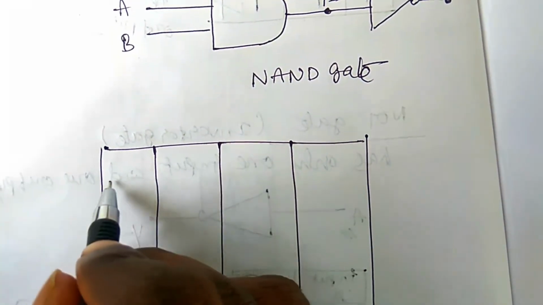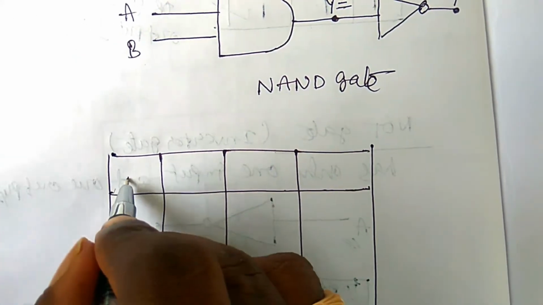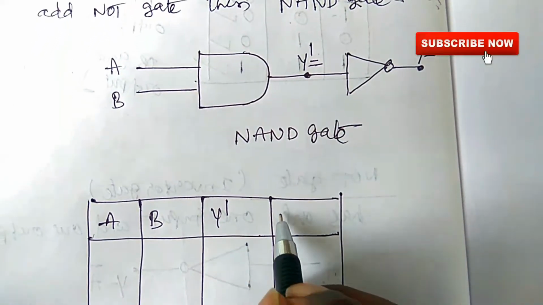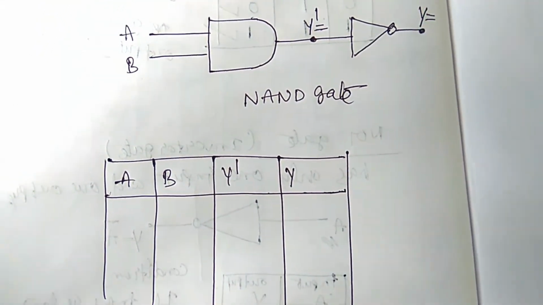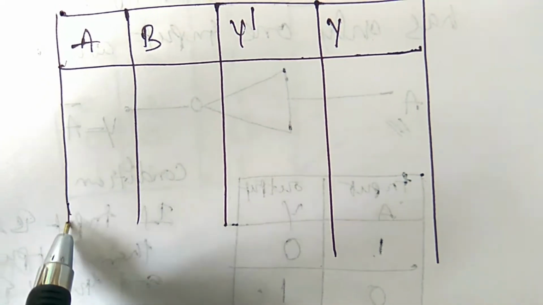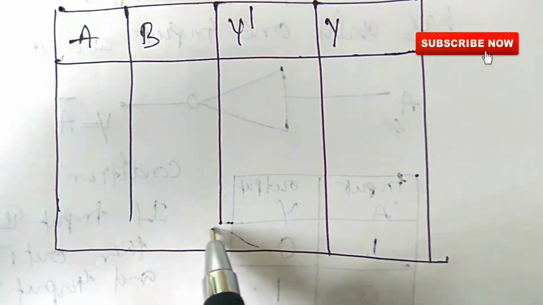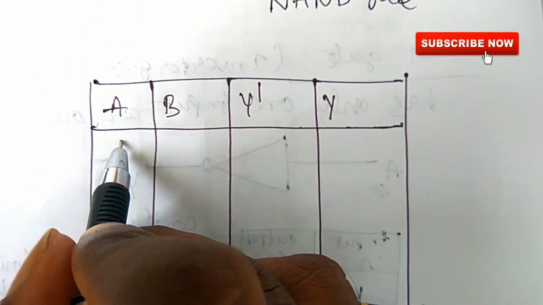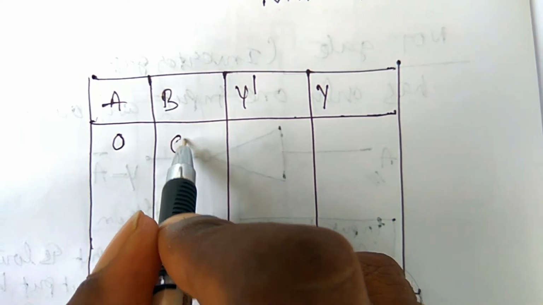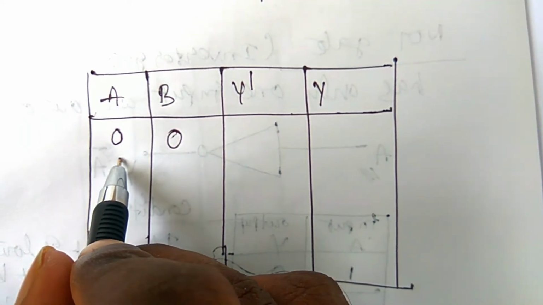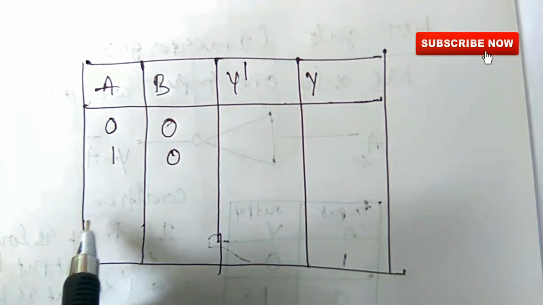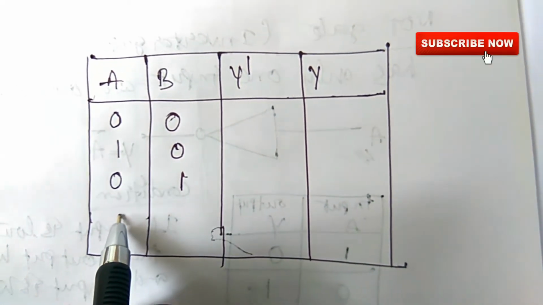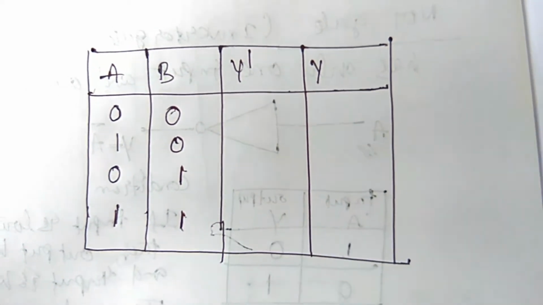We write the input A and the input B, then Y dash, and this is the final output Y. Here we complete the table. At first we take the two inputs low, 0 0. Then one input is high, another input is low. One input is low, another input is high. Then two inputs are high. So these are the logics.